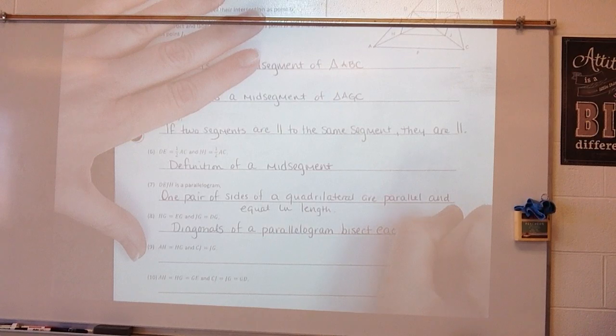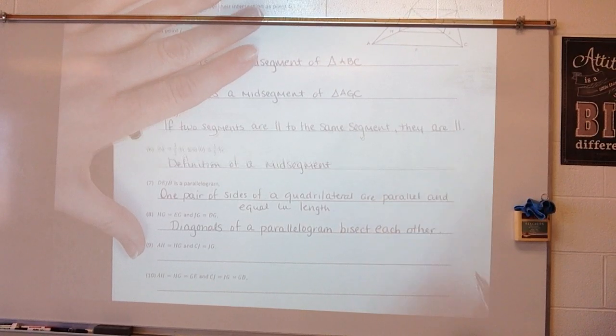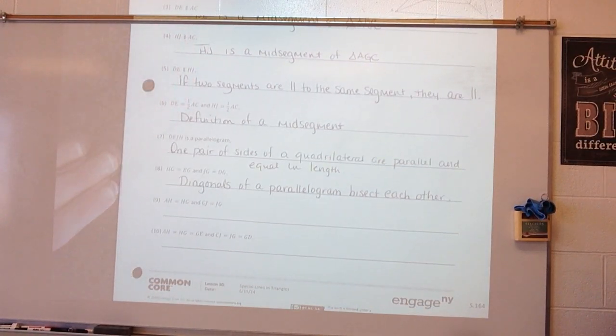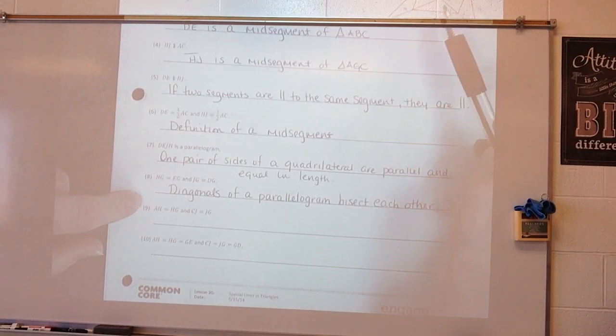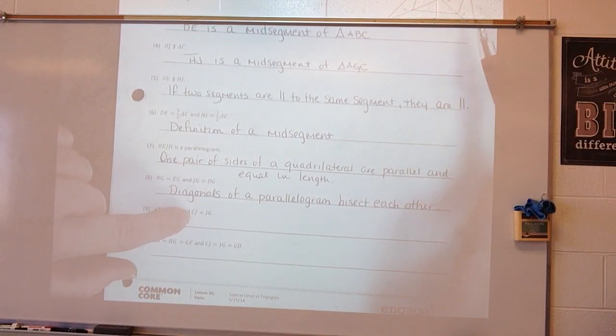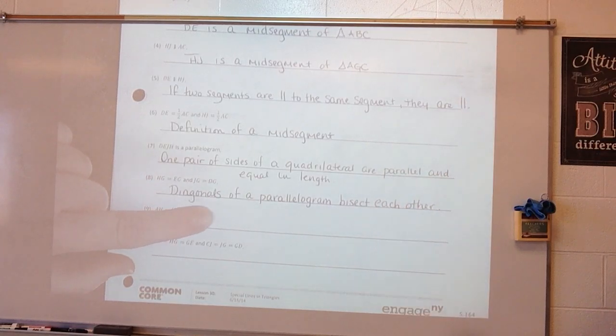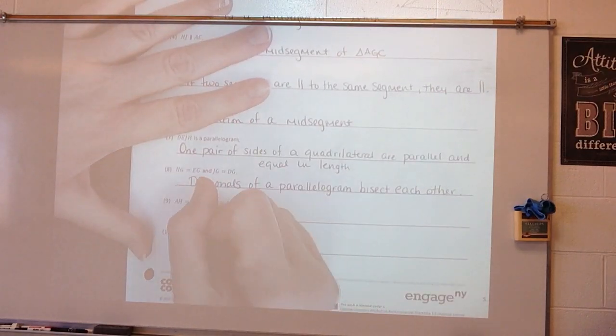And if they bisect each other, they divide each other into 2 equal parts. Why do I know that AH is equal to HG and CJ is equal to JG? Well, if you remember, it told us that H was a midpoint of AG and that J was the midpoint of GC. So that is the definition of a midpoint.